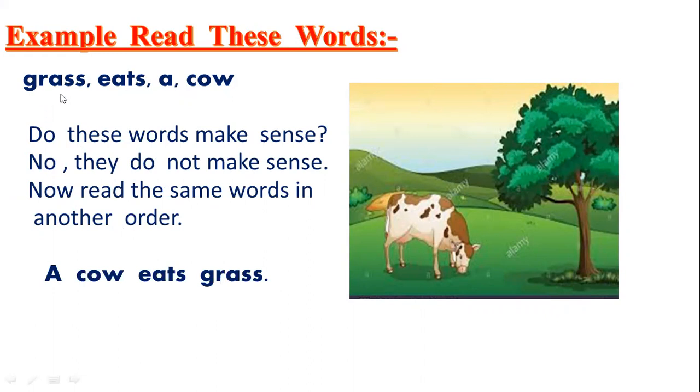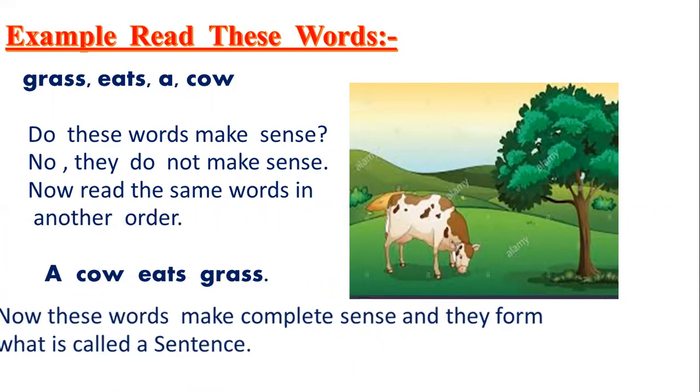So what will be the correct way of saying this? A cow eats grass. Okay. So this is how you can arrange the sentences. So a question may come that there are some jumbled words and you have to make it a complete sentence, right? So like this you can do it.